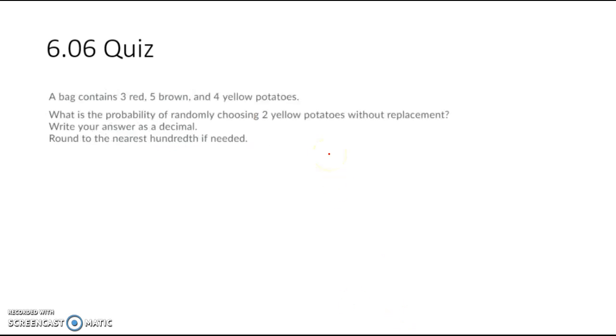This one says a bag contains 3 red, 5 brown, and 4 yellow potatoes. What is the probability of randomly choosing 2 yellow potatoes without replacement? So the first time you choose a potato, if you're looking to choose a yellow one, there are 12 total potatoes, 3 plus 5 plus 4. But then the second time you draw, there's 1 less potato total, so there's 11 there because you're not replacing it. And there's also 1 less yellow potato.